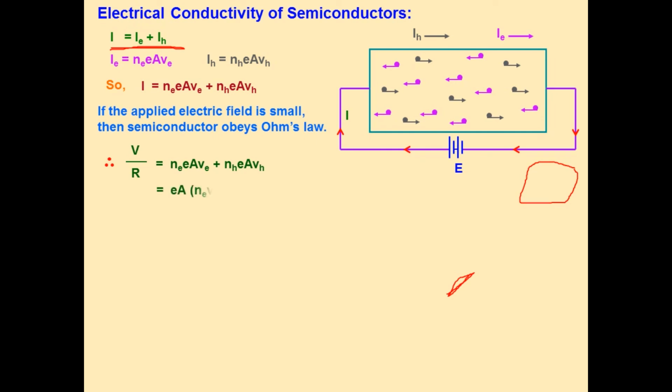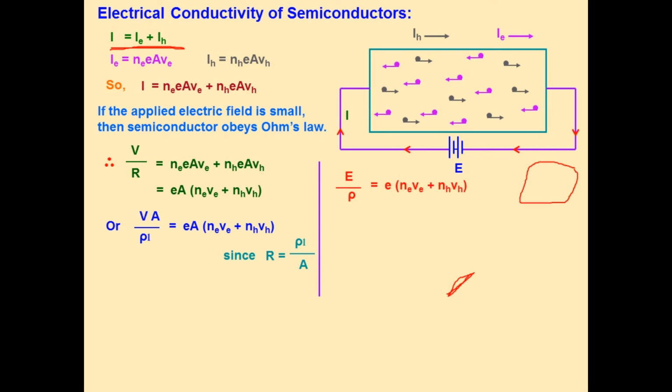According to Ohm's law, I equal to V by R, and R equal to rho L by A, where rho is resistivity or specific resistance. So VA by rho L equal to EA into Ne VE plus NH VH. And intensity of electric field E is V by D or V by L, and the mobility is defined as drift velocity per unit electric field.